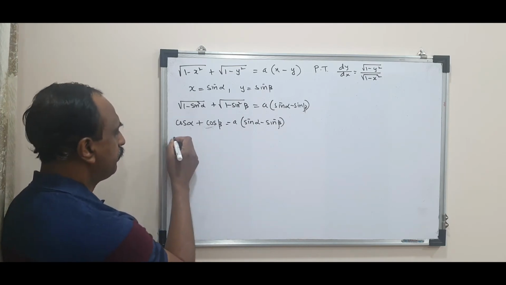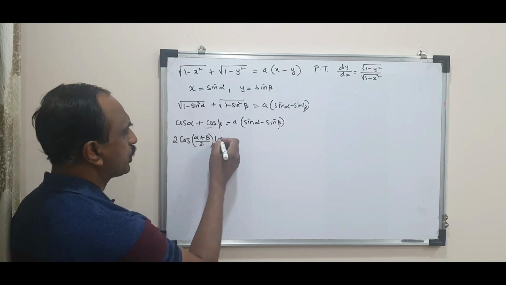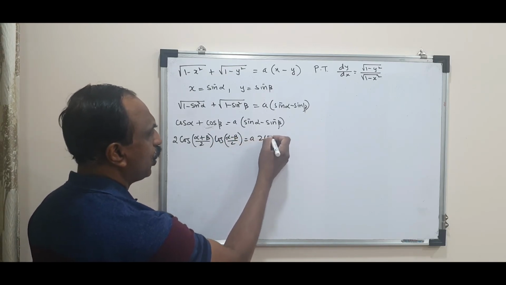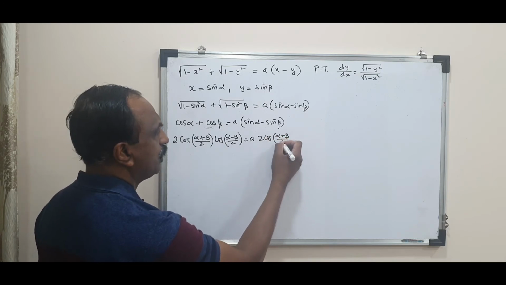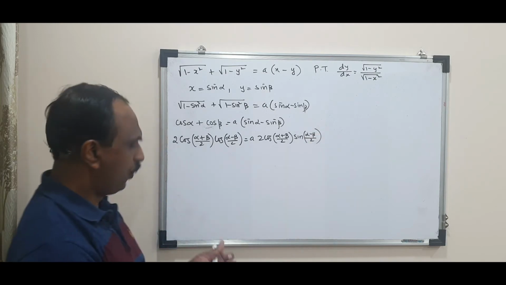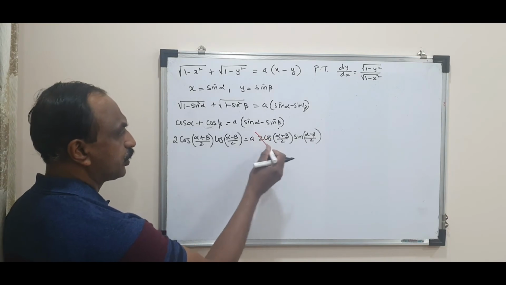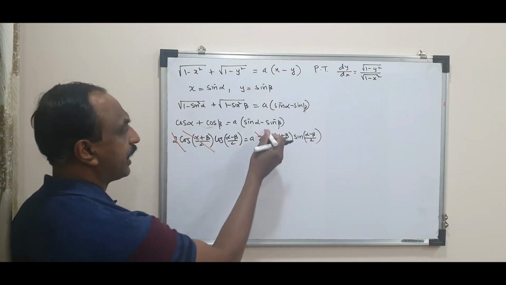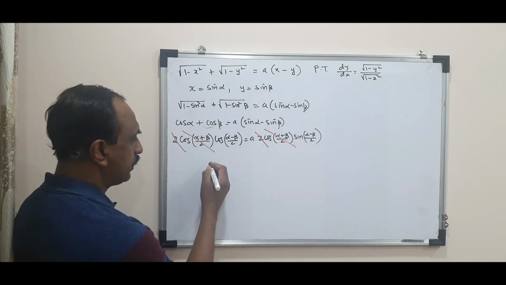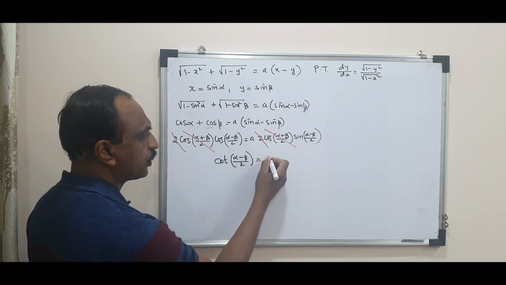Now simplifying further, 2 cos((alpha plus beta)/2) into cos((alpha minus beta)/2) is a into 2 cos((alpha plus beta)/2) into sin((alpha minus beta)/2). Now what happens is, we have too many terms which are common. This 2 cancels, this cos term gets cancelled. We get a very simple term, cos upon sin. So cot((alpha minus beta)/2) is equal to a.